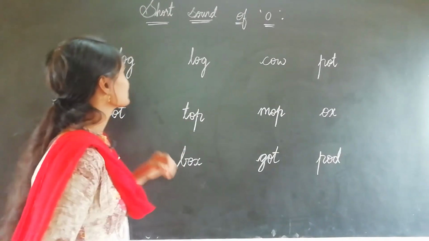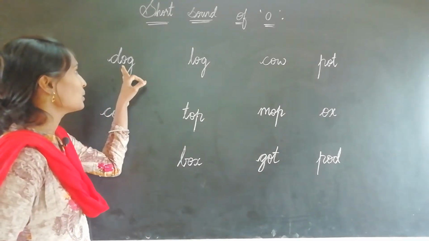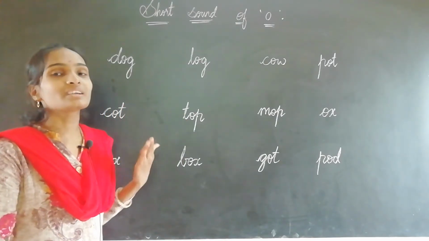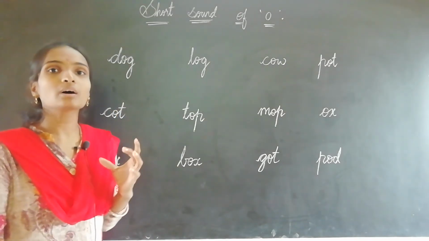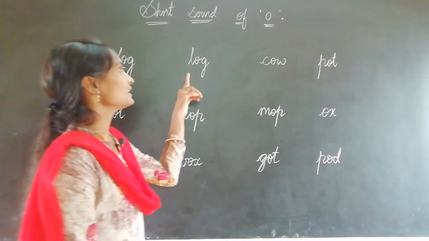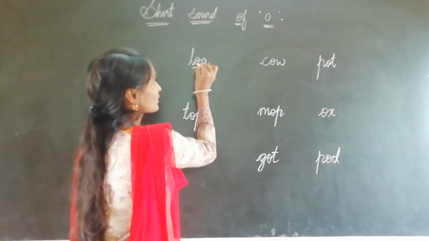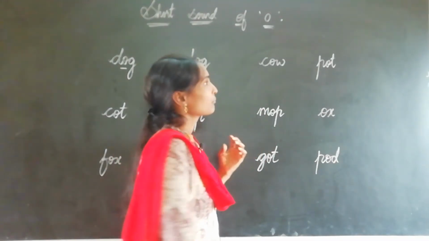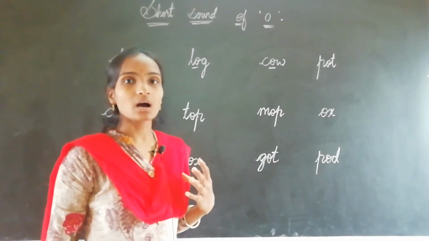Okay children. See here, what is this word? D-O-G, dog. See, dog. The sound of O comes as "o" in the middle. Dog. Okay. See here, L-O-G, log. Next, C-O-W, cow. How is the O sound in the middle? "O". Okay children.